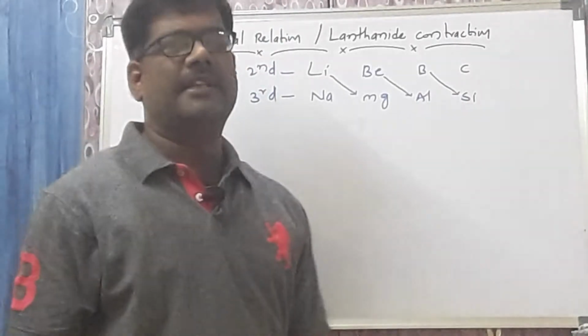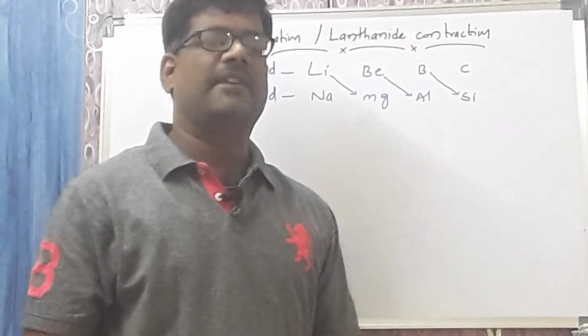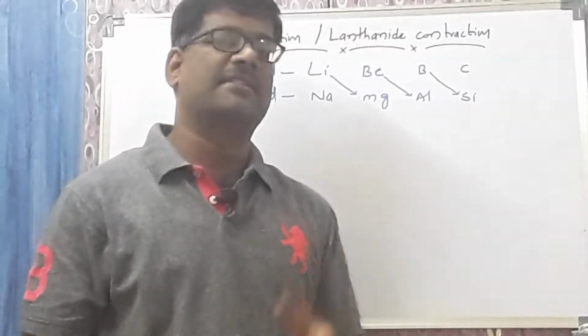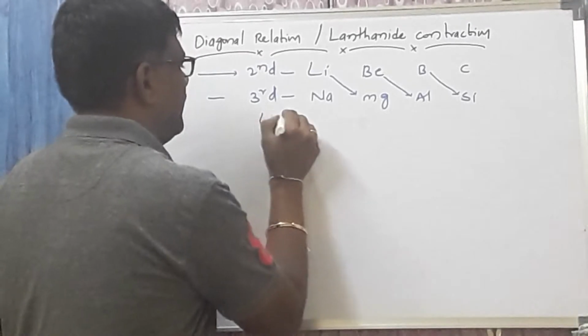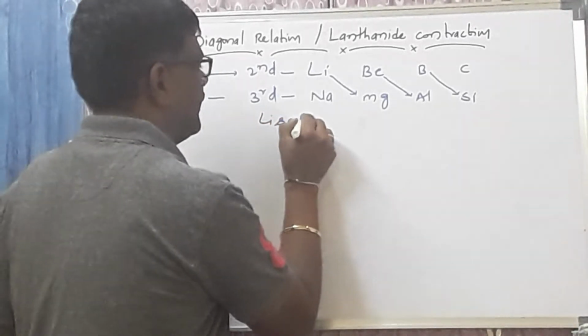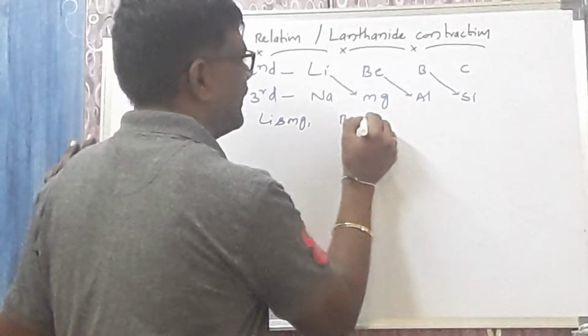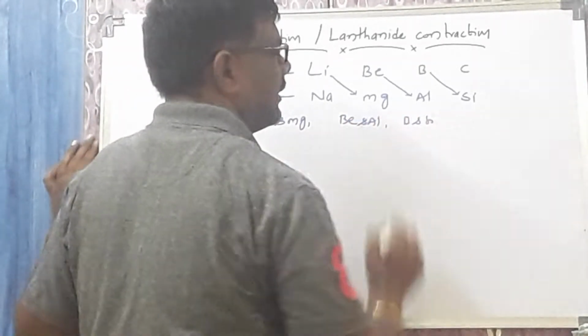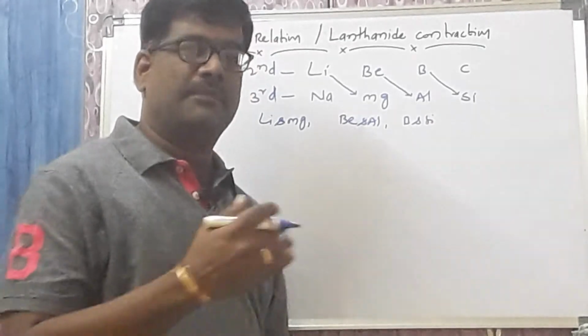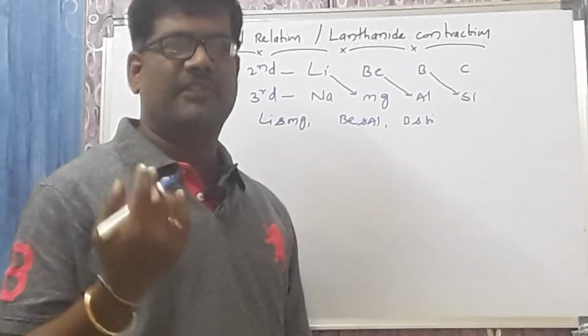Ultimately, in the total periodic table, how many diagonal pairs do you have? 3 pairs of diagonal relationship we will observe. One is lithium diagonally related with magnesium. Beryllium is diagonally related with aluminium. Boron is diagonally related with silicon. Second period elements show the diagonal relationship with the third period.